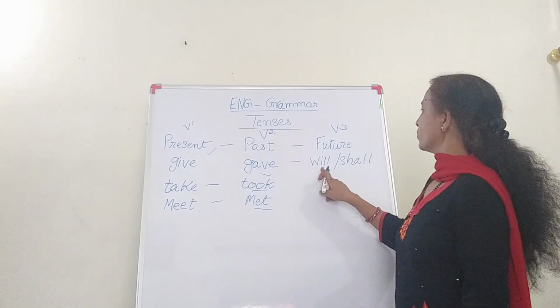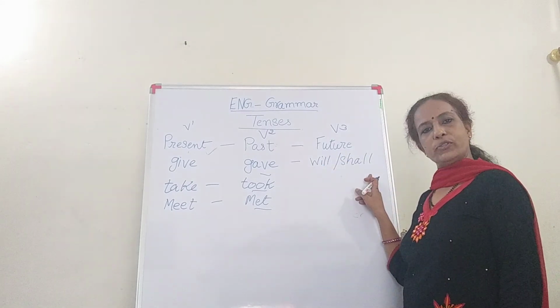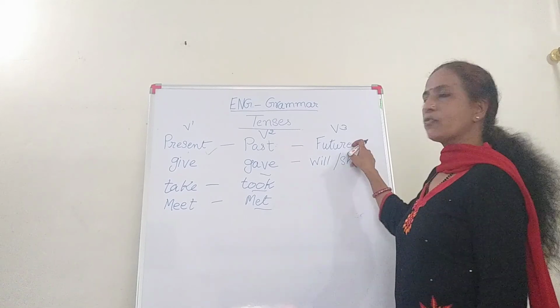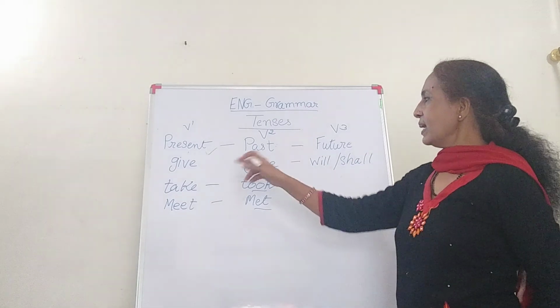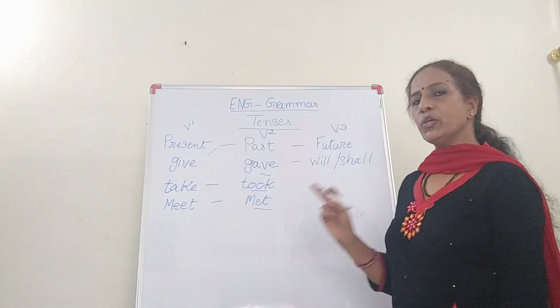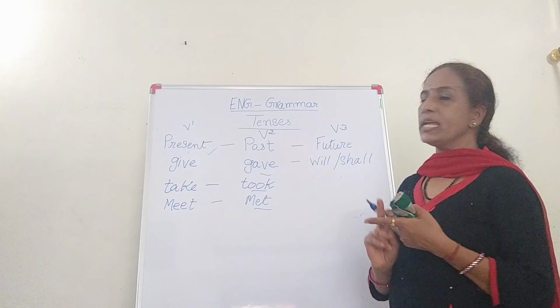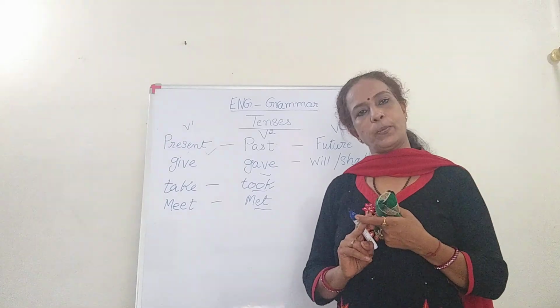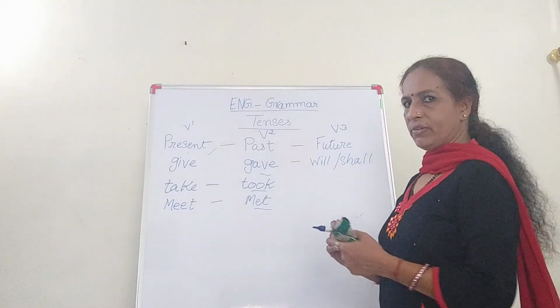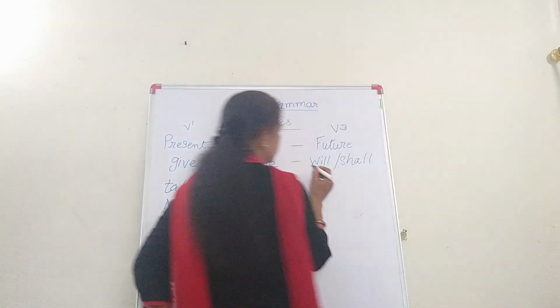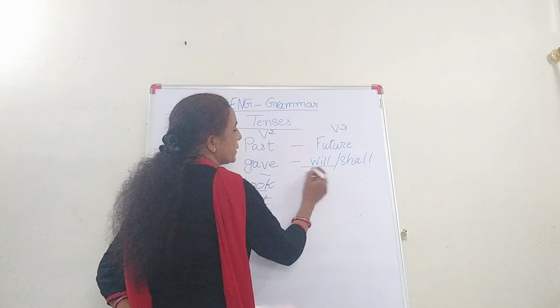In future tense, will and shall are used. Will and shall. Now, both are used for future tense. But then I talked about I, you, we, they, he, she, it. These are the commonly used noun or pronoun. Okay? Mostly we use with the subject. And will goes with whom? Will is used with everyone.